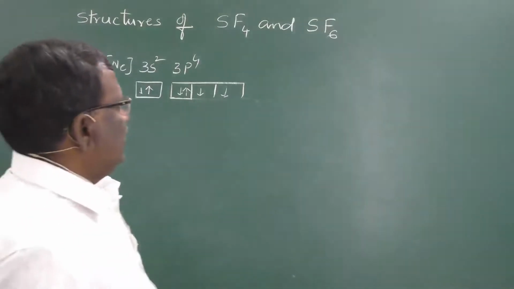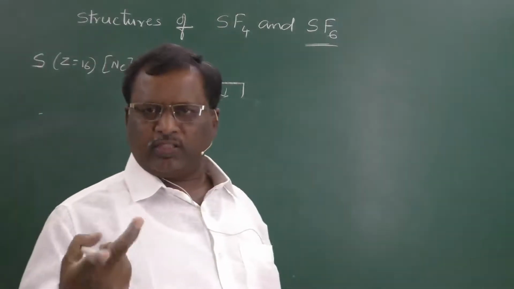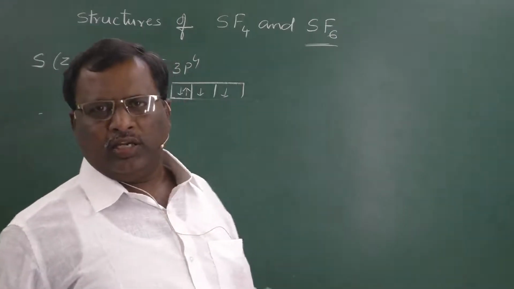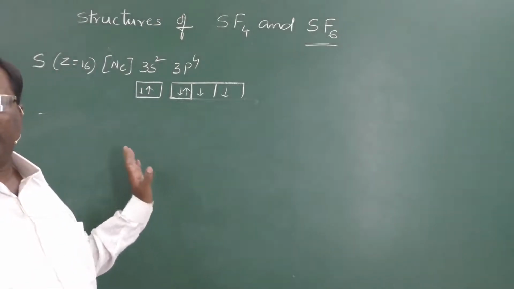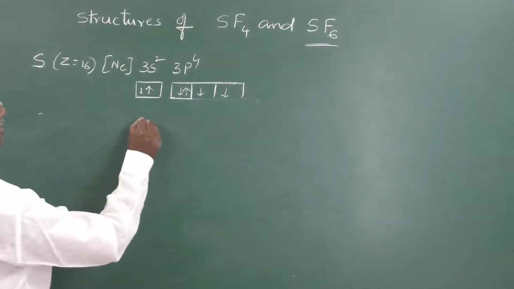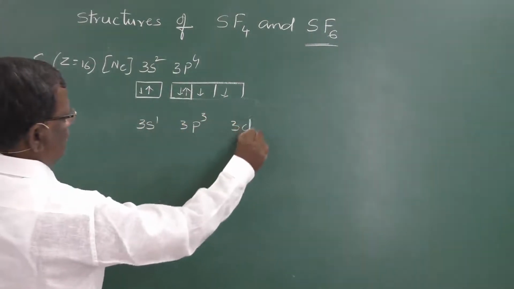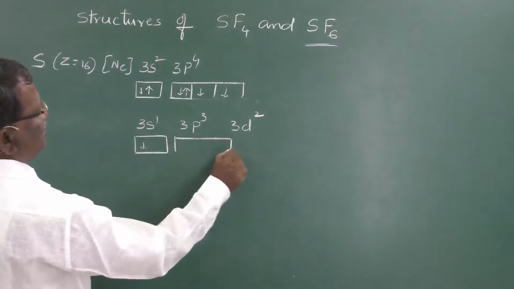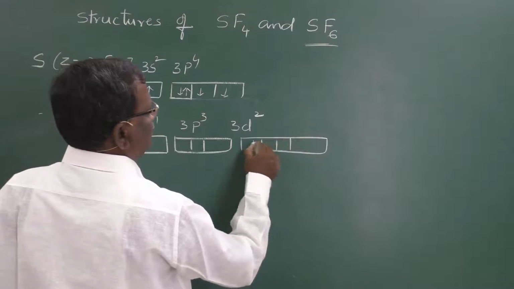Now, next come to SF6. In SF6, fluorine can form only one bond. So, 6 bonds are there. So, in sulfur we require 6 unpaired electrons. Here in the ground state we have only 2 unpaired electrons. In the previous case we observed that in the first excited state 4 unpaired electrons are there, but in the second excited state the electronic configuration of sulfur is 3s1 3p3 3d2. So, here 1 electron in 3s orbital, 3 electrons in 3p orbital and 2 electrons in 3d orbital.